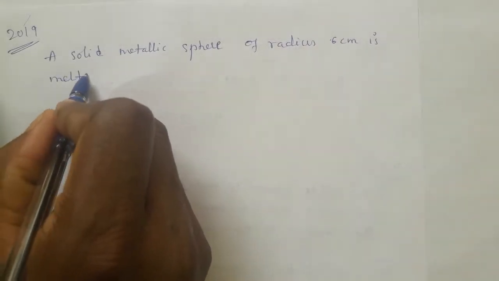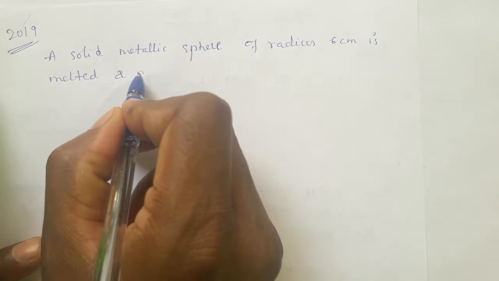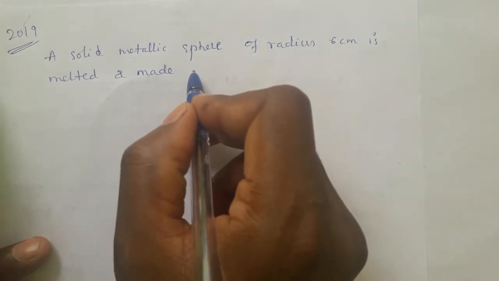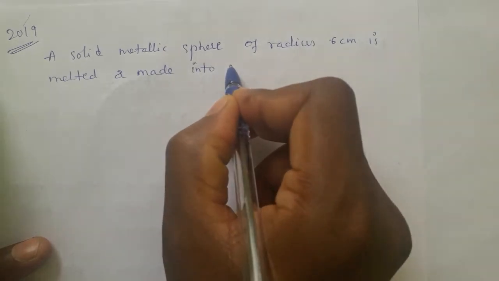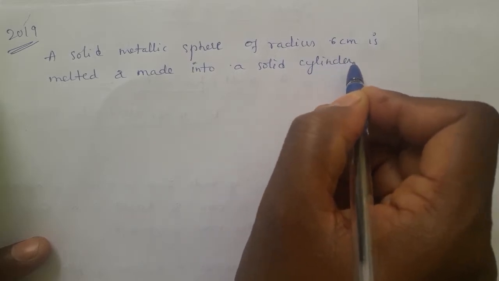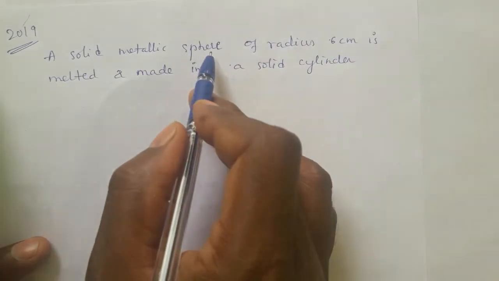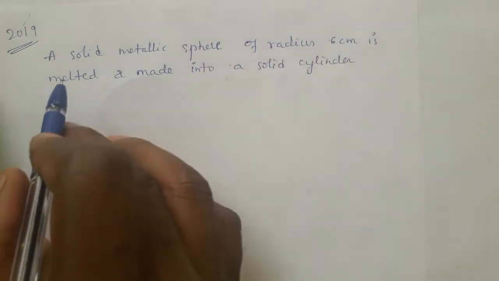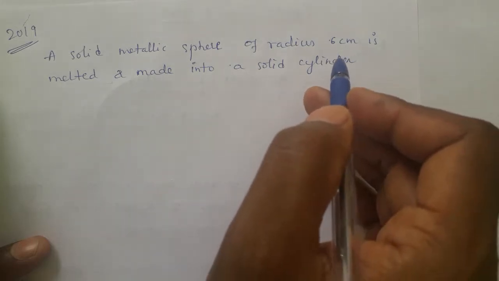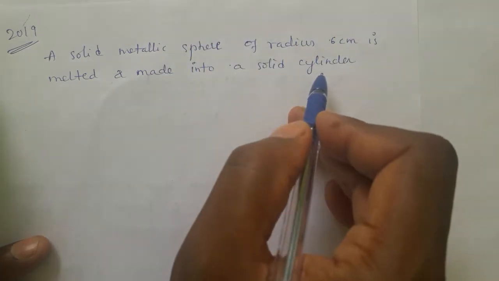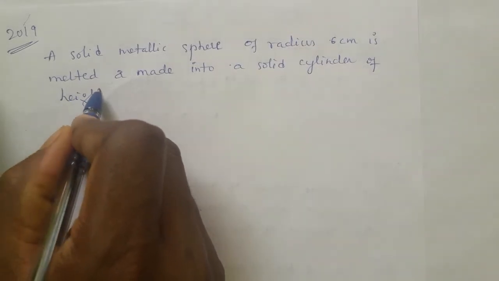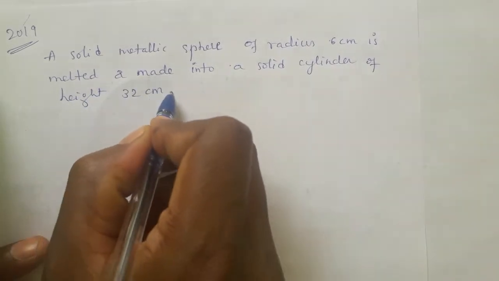melted and made, instead of the word recast they have used made into a solid cylinder. So again, one solid sphere is taken, its radius is 6 centimeter, is melted and made into a solid cylinder. Again, one cylinder only. One sphere is converted into one cylinder of height 32 centimeter.